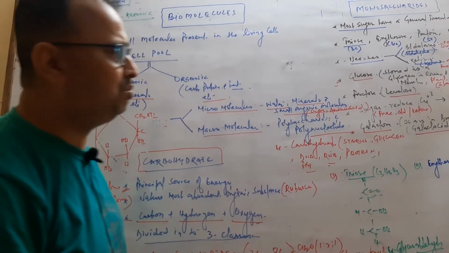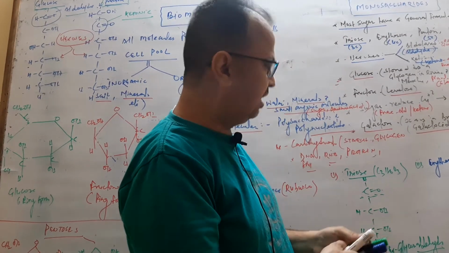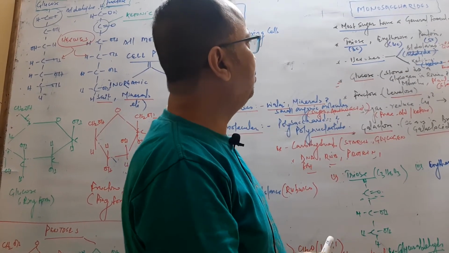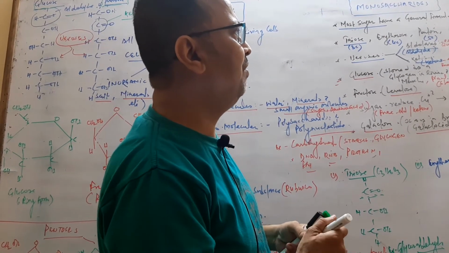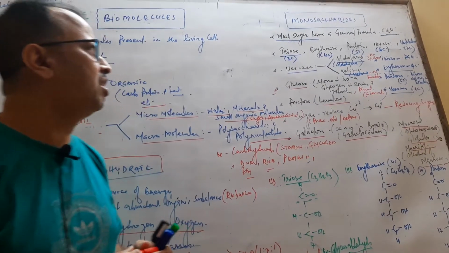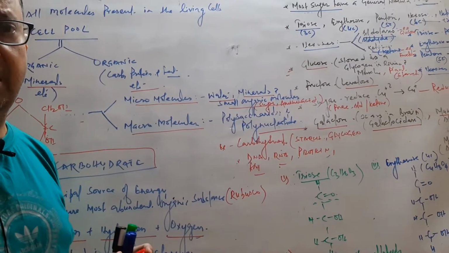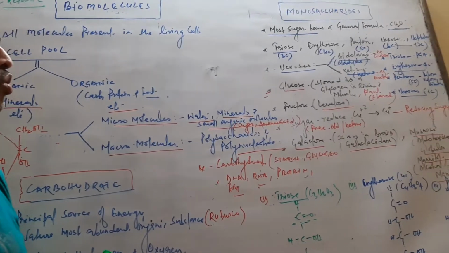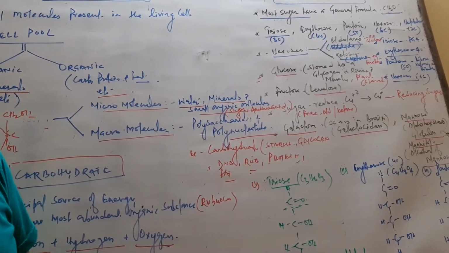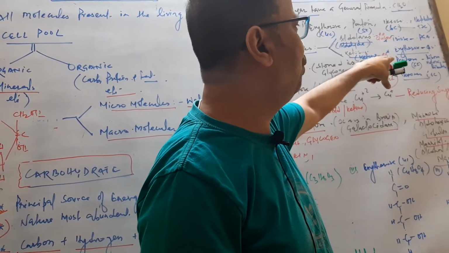Now we come to the monosaccharide. Monosaccharide is the simplest sugar having the general formula CH2O. The main monosaccharides are triose, erythrose, pentose, hexoses and heptoses. Main trioses are phosphoglyceraldehyde, erythrose 4-phosphate.